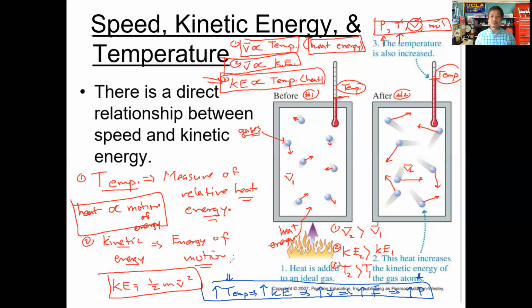What we're linking here is the macroscopic, which is what we can measure, with the microscopic. So we can explain these two macroscopic observations through this microscopic explanation.